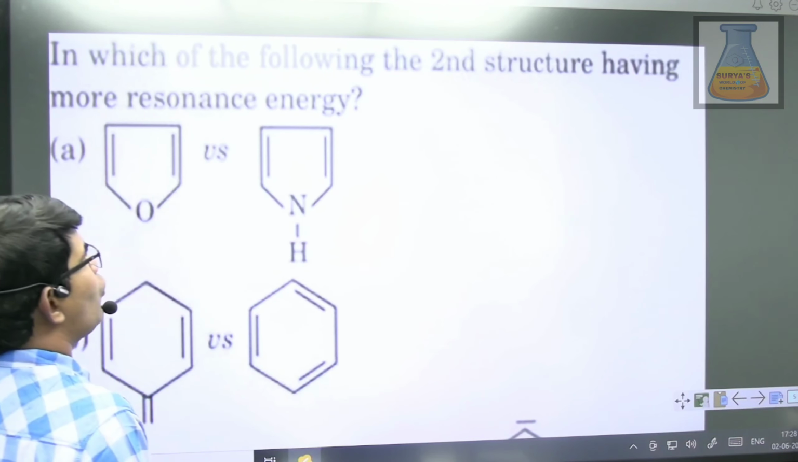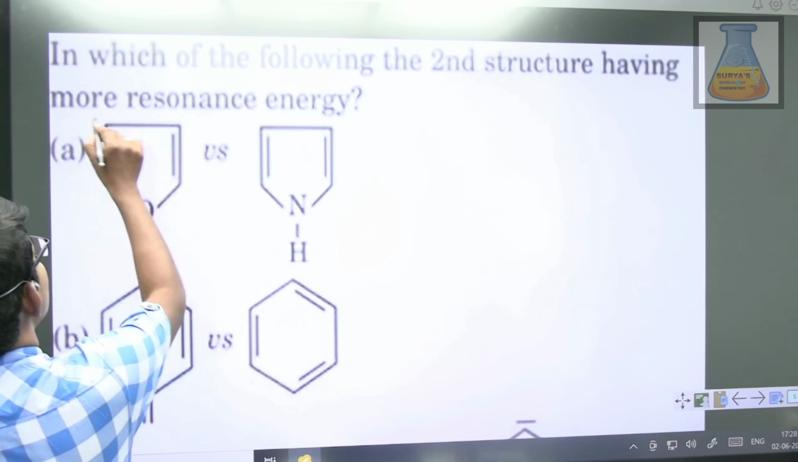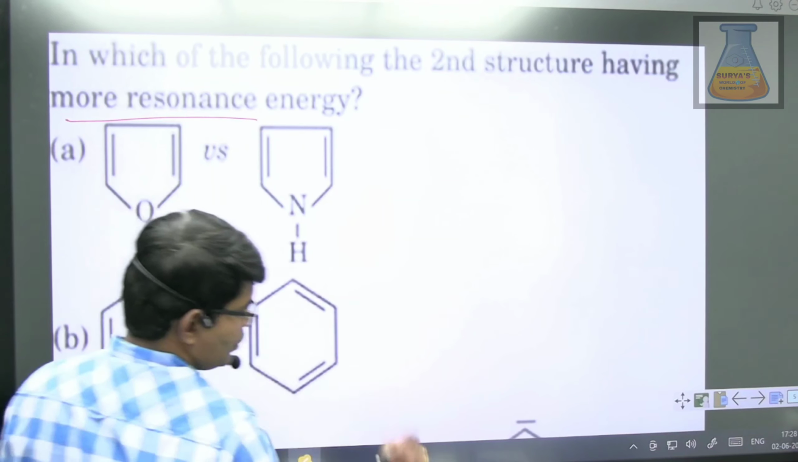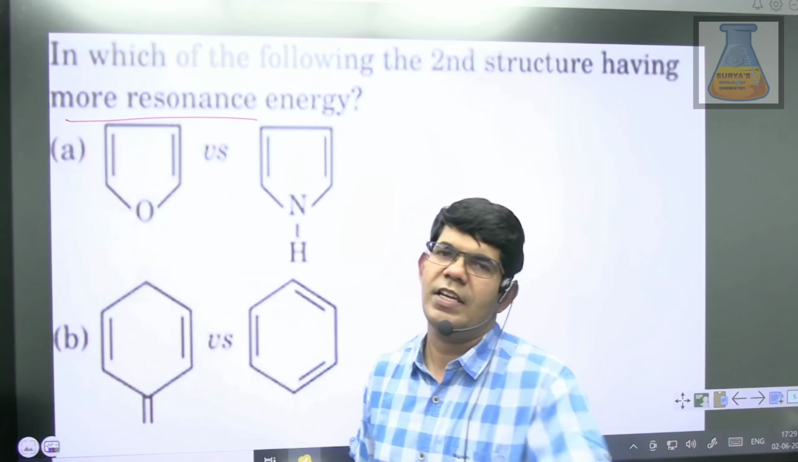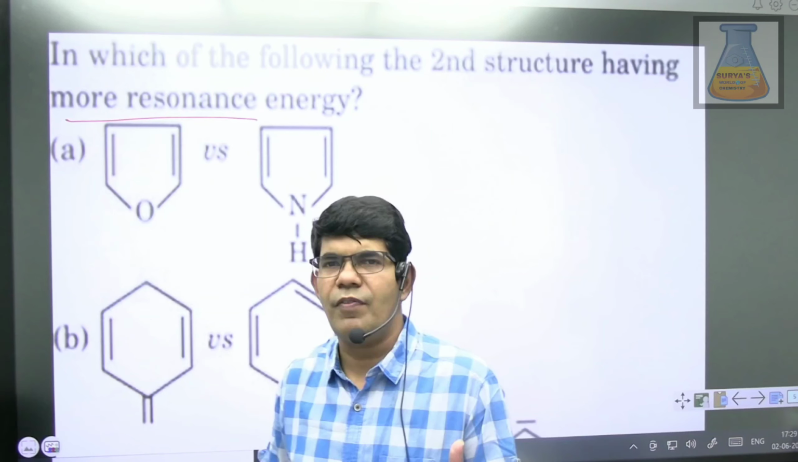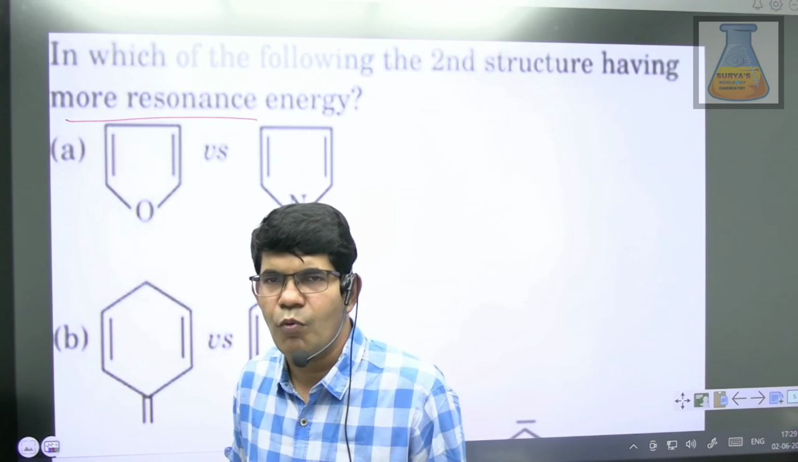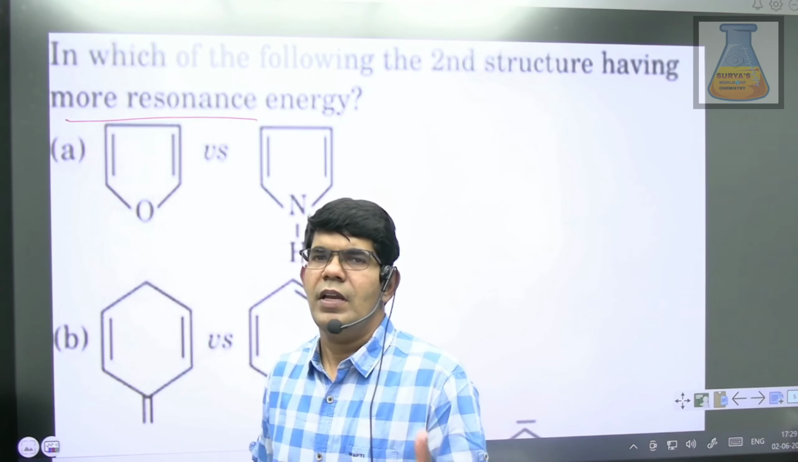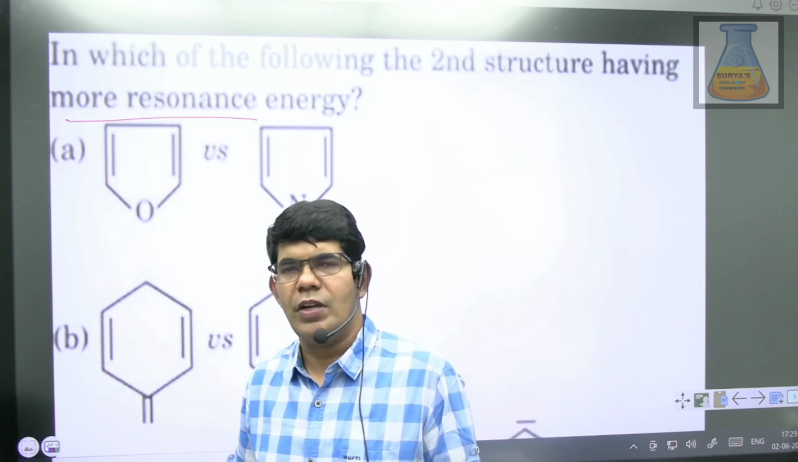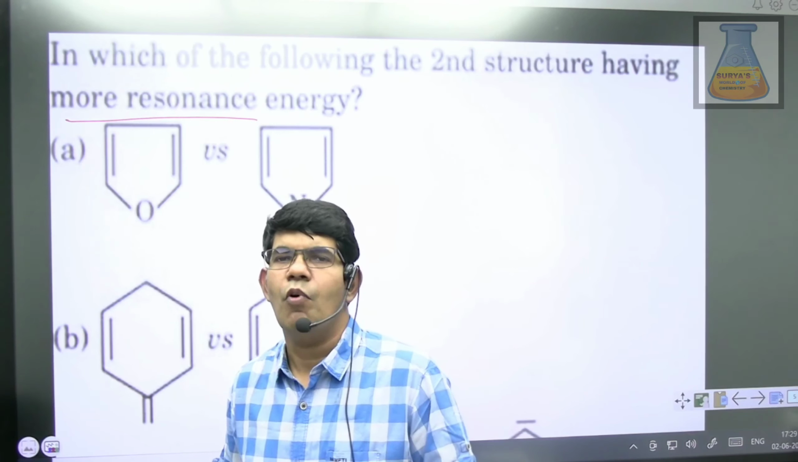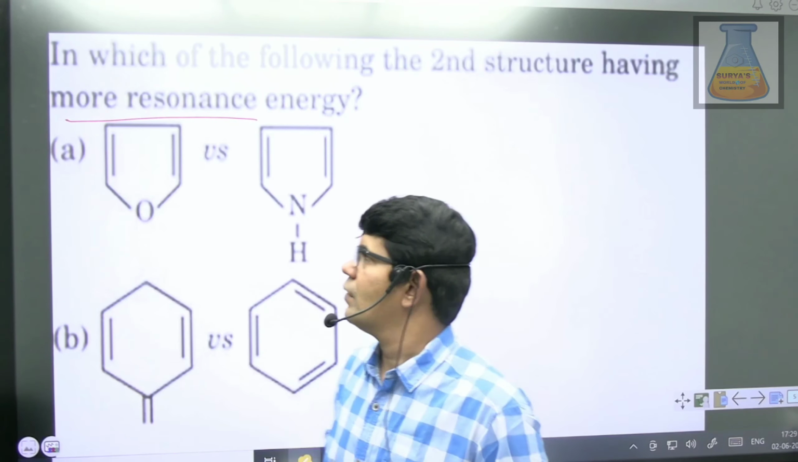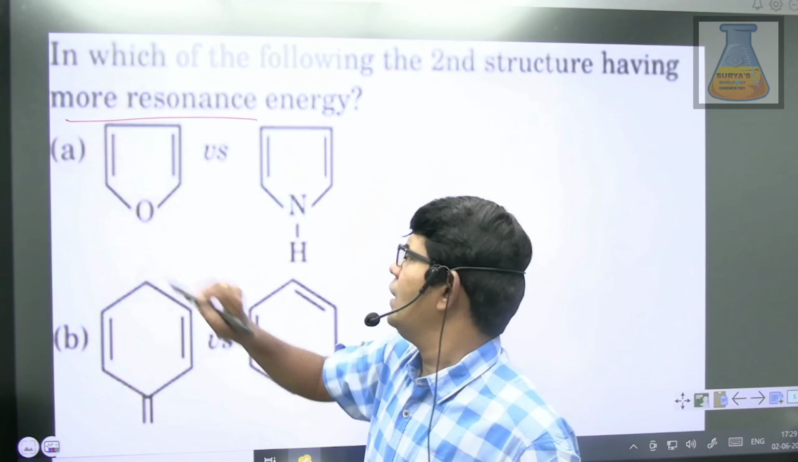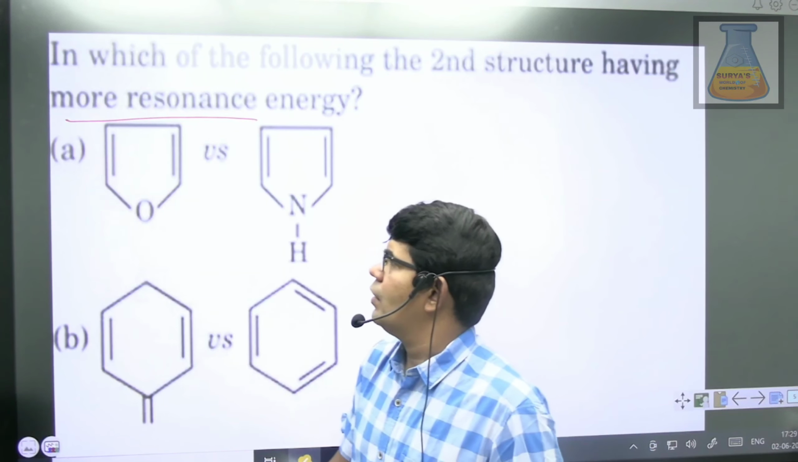In which of the following does the second structure have more resonance energy? Resonance energy is of course applicable for compounds which can actively involve in resonance. The greater the ability to involve in resonance, the more resonance energy it can have, and hence the greater the stabilization. Let us compare the first one, students, where he has given